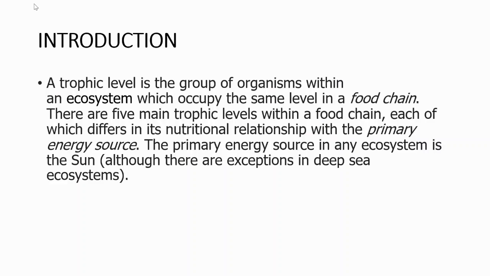Welcome to our channel. The topic which we are going to start today is trophic level. So, let us see the introduction part. A trophic level is a group of organisms within an ecosystem which occupy the same level in a food chain. There are five main trophic levels within a food chain, each of which differ in its nutritional relationship with the primary energy source. The primary energy source in any ecosystem is the sun, although there are exceptions in deep sea ecosystems.